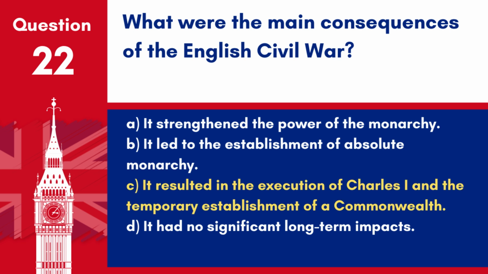Answer. C. It resulted in the execution of Charles I and the temporary establishment of a Commonwealth. The English Civil War was a key period in British history that significantly shifted power from the monarchy to Parliament.